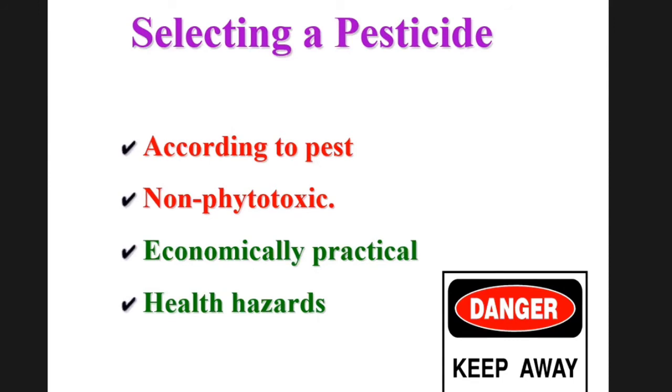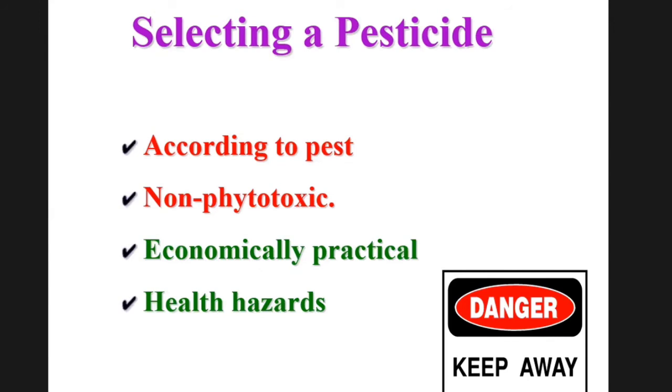Another important golden rule is selecting a pesticide. The pesticide should be according to the pest. It should be non-phytotoxic, economically practical, and with low health hazard. According to pest means few pesticides are for jassid, few pesticides are for whitefly. These are specific because among the new chemistry insecticides, most of the insecticides are pest specific. So you can't achieve good control without the proper insecticide.